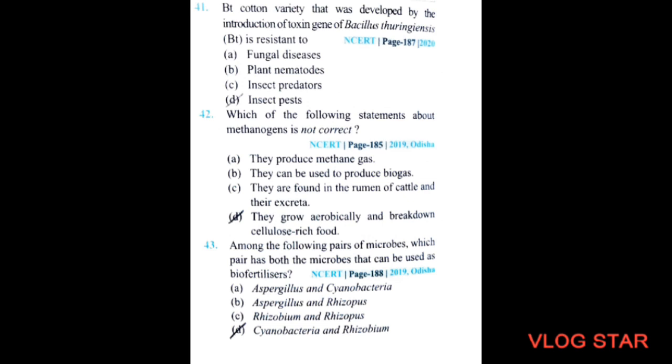Bt cotton was developed by the introduction of the toxin gene of Bacillus thuringiensis. Bt cotton is resistant to option A, fungal disease, option B, plant nematodes, option C, insect predators, option D, insect pest. This question came in NEET 2020 and the correct option will be insect pest.